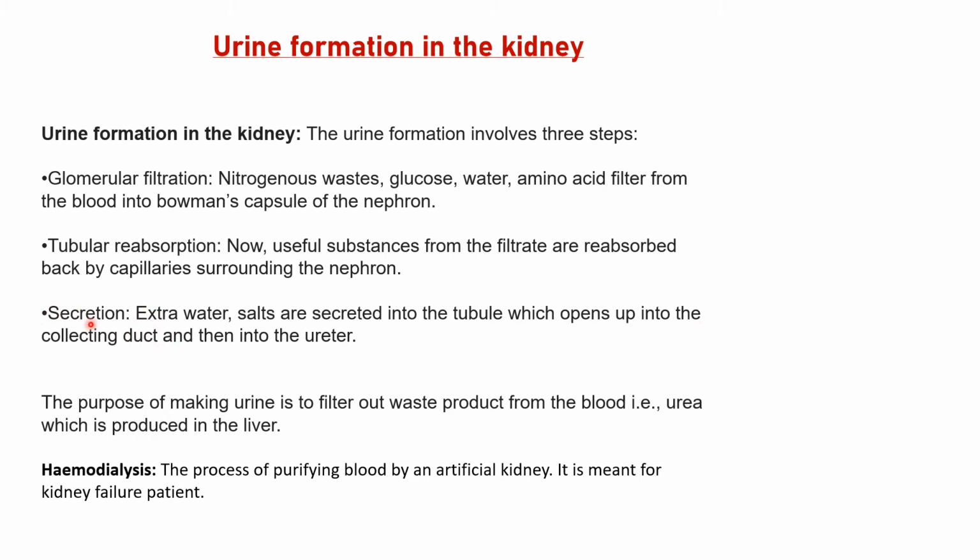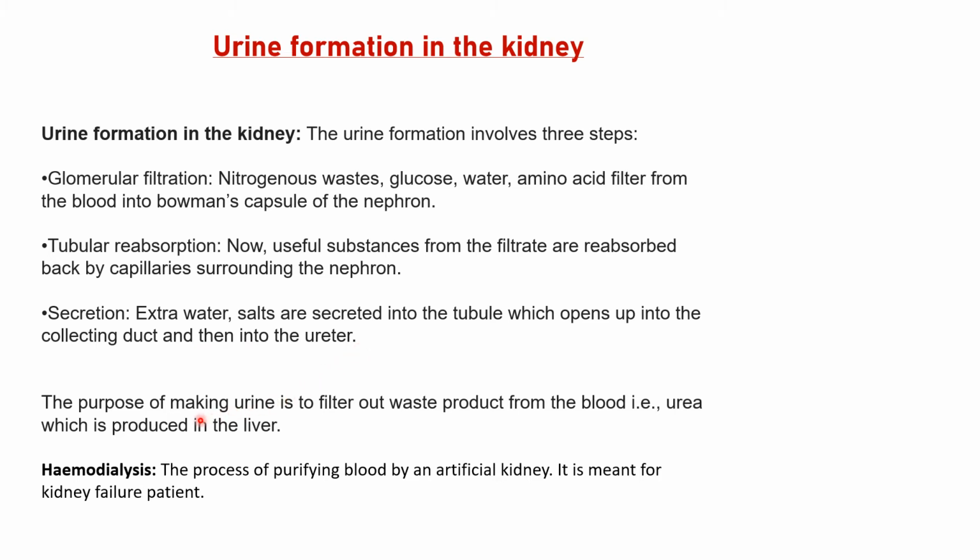This secretion takes place in DCT, the distal convoluted tubule. Over there, extra water and salts which are not necessary in our body, which are harmful to our body, are secreted out, and then it leads to collecting tubules, and from there it goes to ureter.